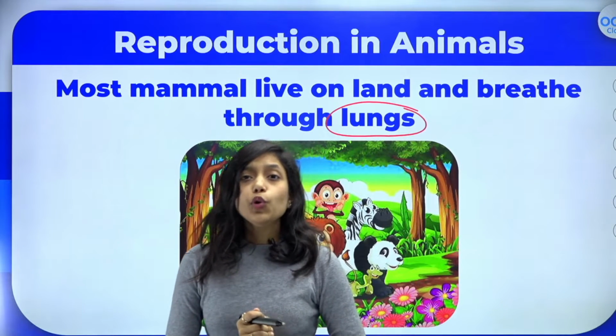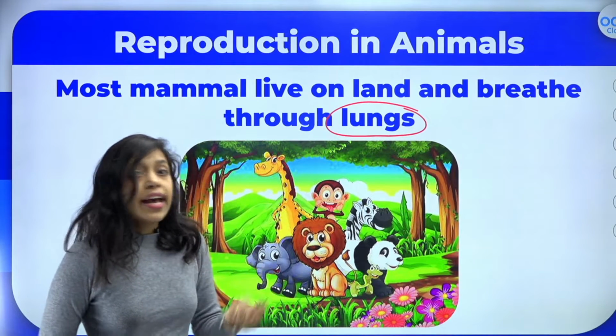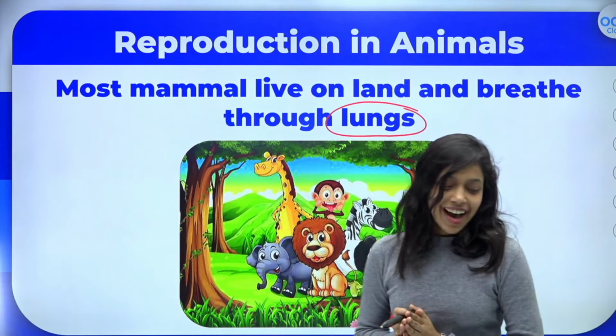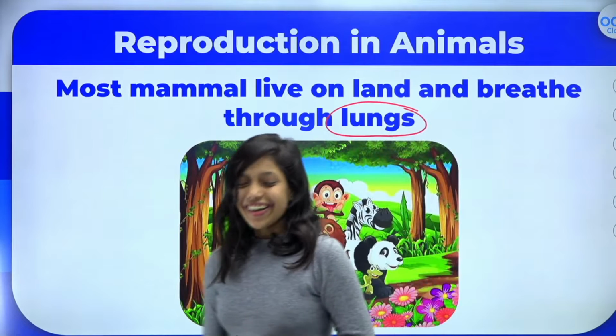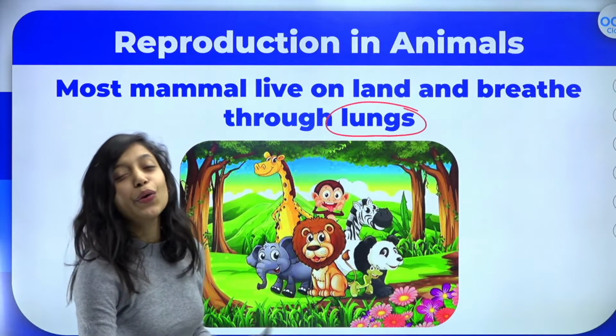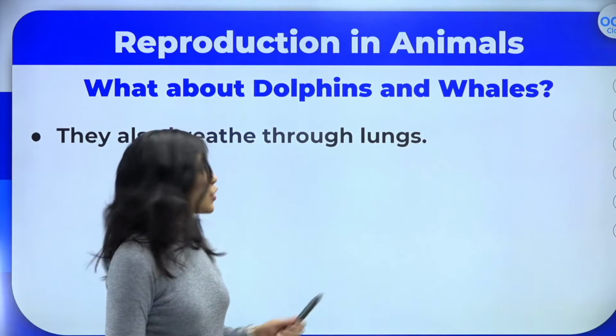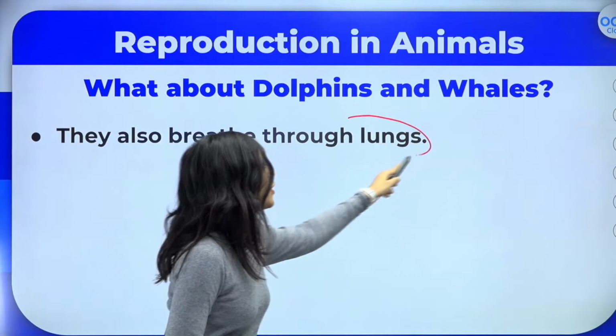But what about blue whale and dolphins? Because they are aquatic mammals, right? How do they breathe? Can you tell me how do they breathe? Okay, exactly. No, they don't have gills. Don't tell that blue whale and dolphins have gills. No, they also breathe through the lungs only.